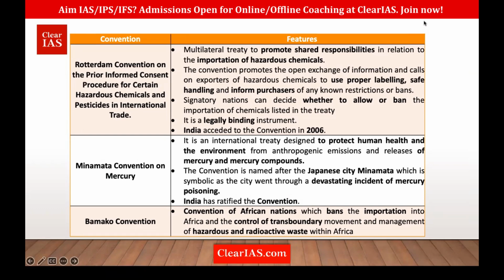Whenever we're trading these, there should be prior informed consent. So what is this prior informed consent? If I am a country which has uranium or some other hazardous chemicals, and I'm selling it to another country, I must tell them that this can pose so and so threat to your country. Whoever buys it should be aware of the impacts it can cause. They should be informed of it. That is prior informed consent. Also, proper labeling should be used, and all the people who handle and purchase it should be given information regarding the impacts it can cause.